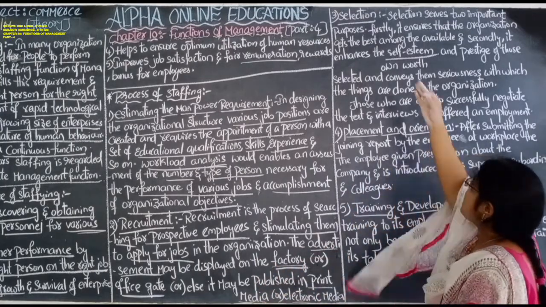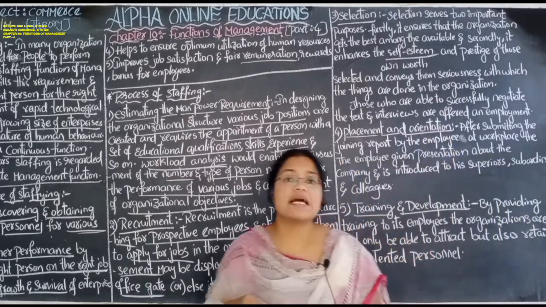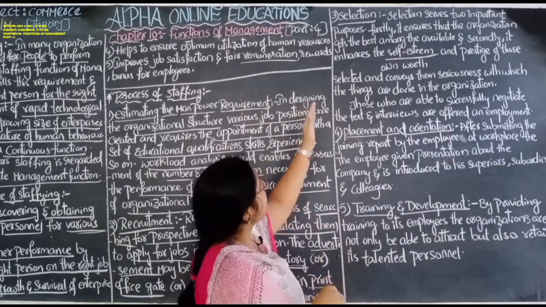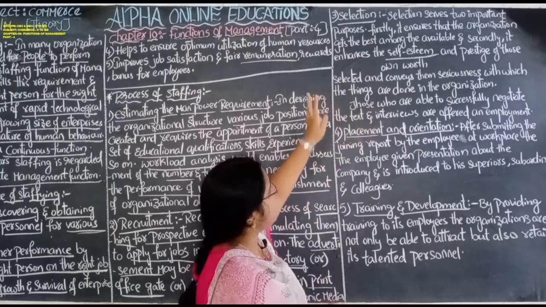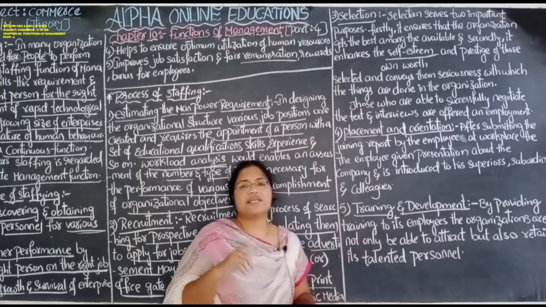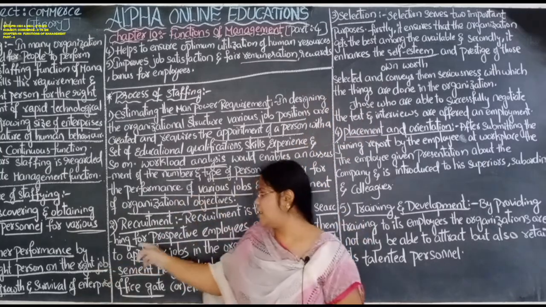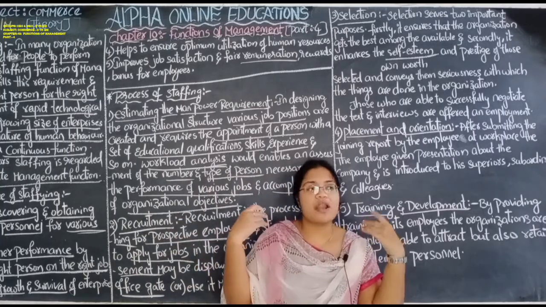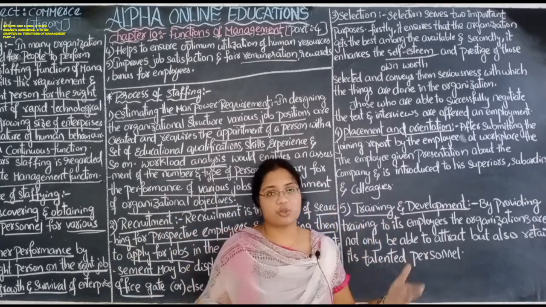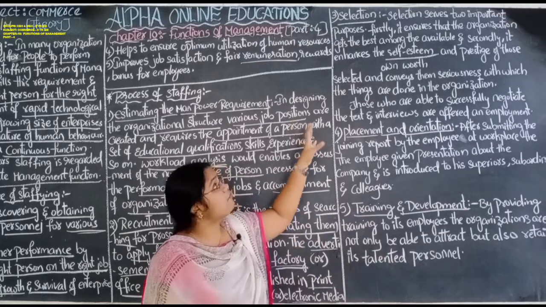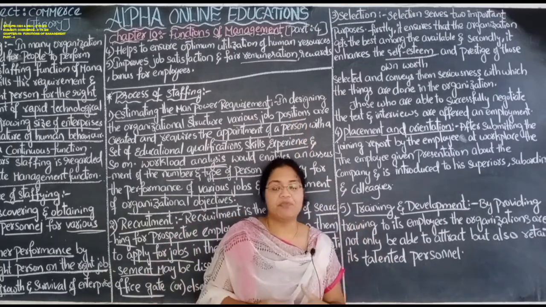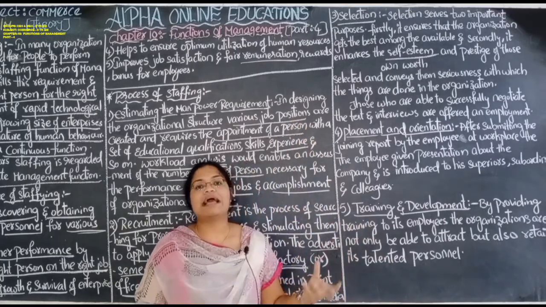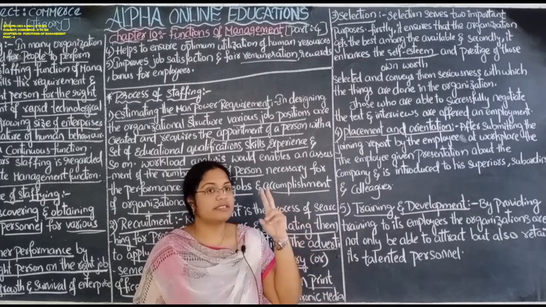Next, selection. The third process is the selection. Selection serves 2 important purposes. In the selection stage, the recruitment means there will be an advertisement in the newspaper or in the social media. From that some of the people will come for the interview. While selecting the employees, they will select in 2 ways.